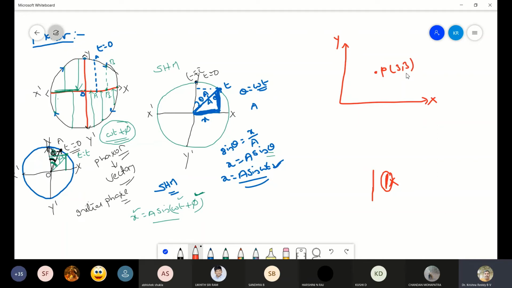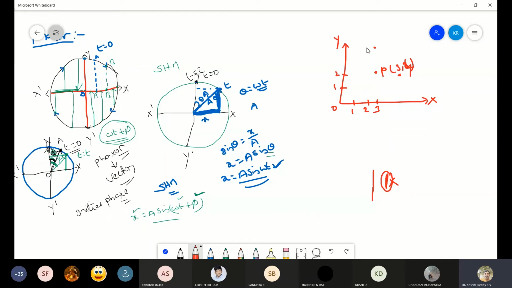What is the meaning of this 3, 3? This is the origin. So the point P is at a distance of 3 units from the origin along the x-axis. Like this: 1, 2, 3. And if I say this is 2, this is 2, the point P is at a distance of 2 units on the y-axis from the origin O. If I write this as 4, the position of the point changes to here. So to locate the position of your point, we need a reference system, and that reference system is called the coordinate system.